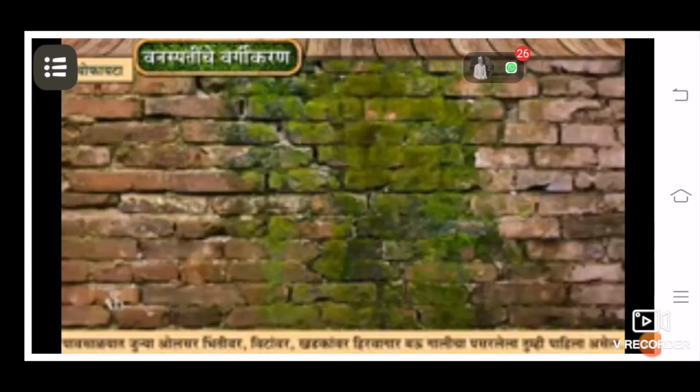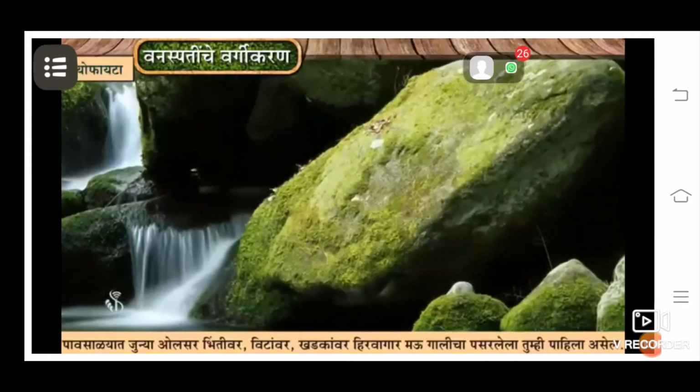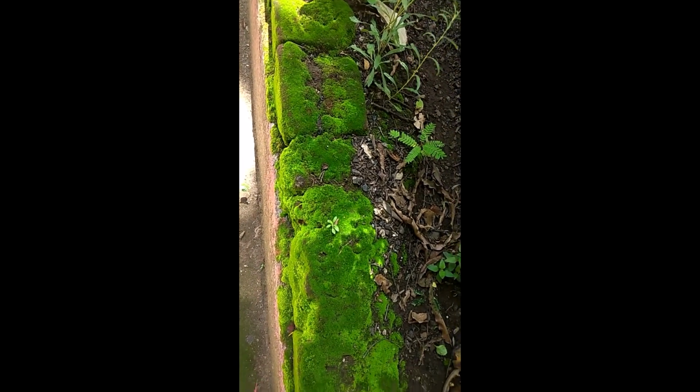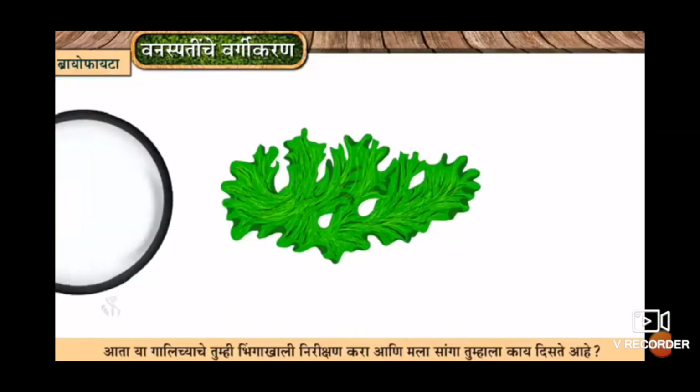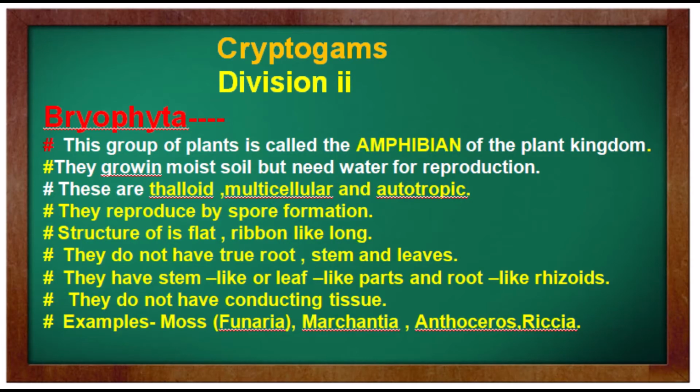You may have seen a lush green soft carpet on old walls, bricks and rocks in the rainy season. Scrape it gently with a small ruler. Observe it under a microscope. This group of plants is called the amphibians of the plant kingdom. So these are the bryophytes. They grow in moist soil but need some water for reproduction.